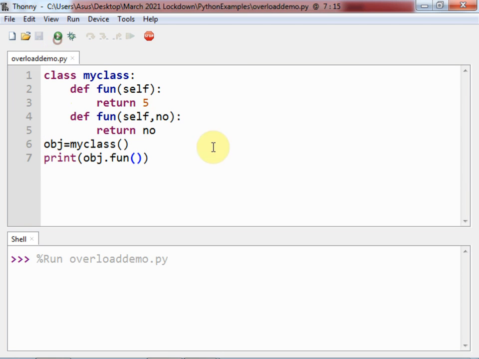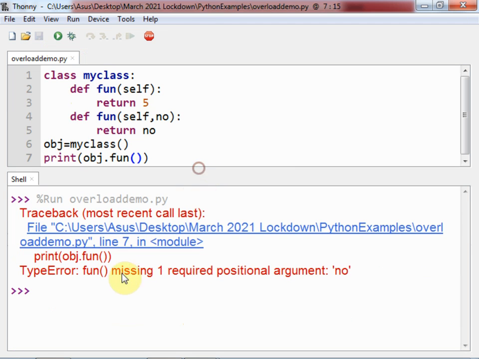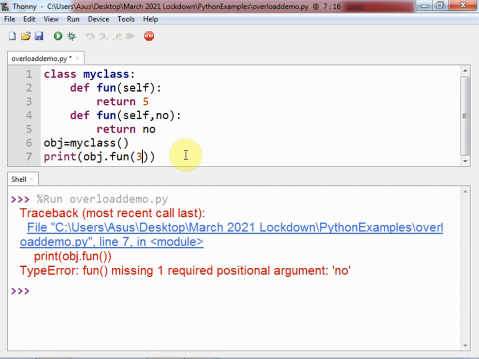Now run it. Now it will give you the error, that is missing one required positional argument, because the latest function needs one argument and we have passed 0 arguments. So here we need to pass the argument. Suppose here I am passing 34, and if I run this, then it will print the value 34.